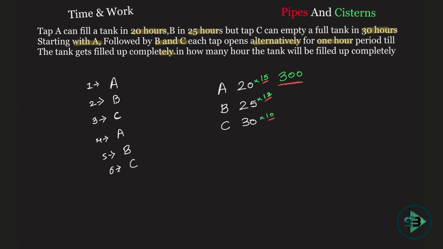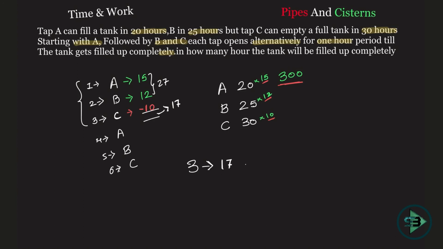So I'll see what is happening in 3 hours. A will put up how many bricks? 15. B will put up how many bricks? 12. And C will take out how many bricks? C will take out 10 bricks. So eventually how many bricks are getting added in the 3 hours? 15 plus 12, 27. 27 minus 10 is nothing but 17. 17 bricks are being put in, right? So in 3 hours you are able to put in 17 bricks.